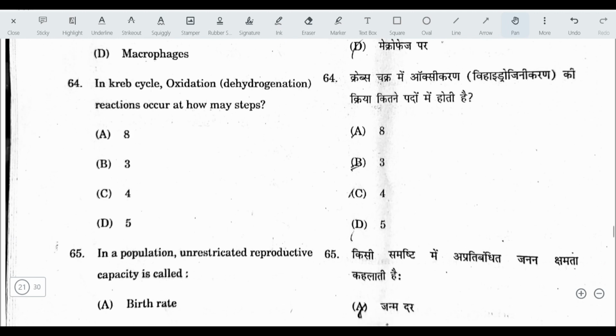Next question. In Krebs cycle, oxidation dehydrogenation reaction occur at how many steps? The answer here is 4 steps. In Krebs cycle, dehydrogenation occur in 4 steps that will produce NADH and FADH. Okay. Next question.